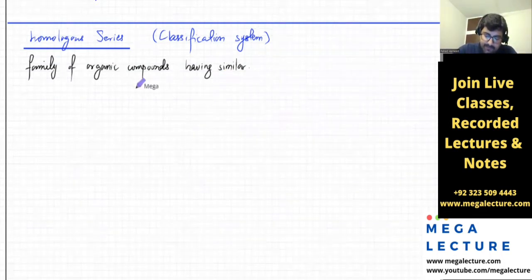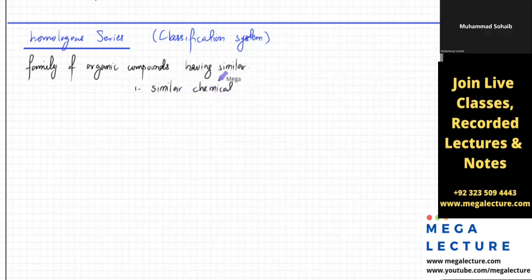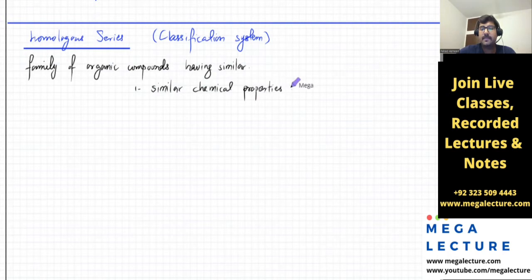Number one, they have similar chemical properties. Maybe they react in the same way. For example, some families of compounds are soluble in water, even though that's a physical property, or they might react with water.